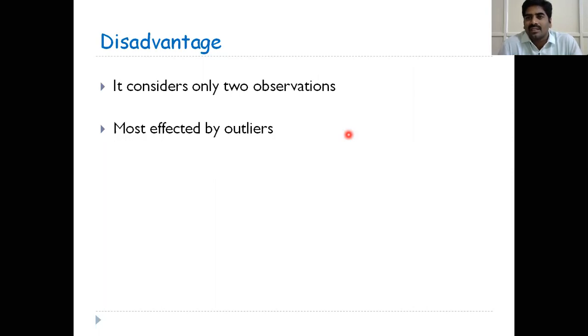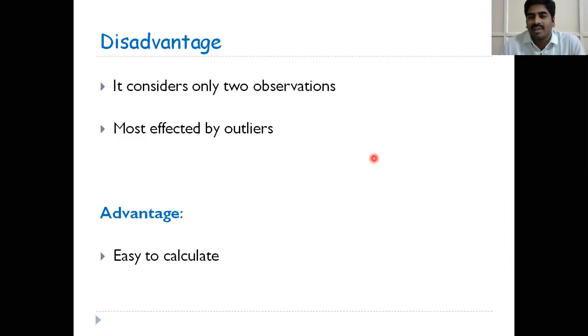If data contains outliers, we should not take range as a measure of dispersion. What is the advantage? It is easy to calculate. You can take the maximum value and the minimum value and subtract, and you will get the range value.